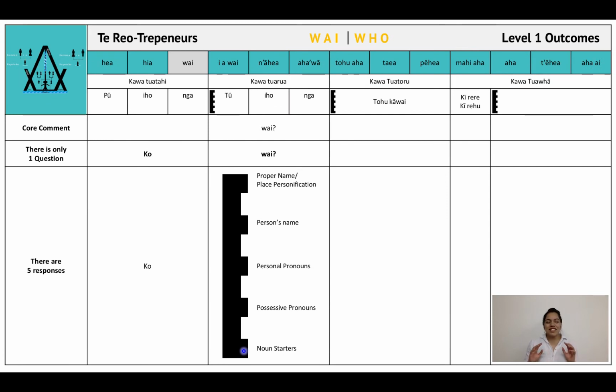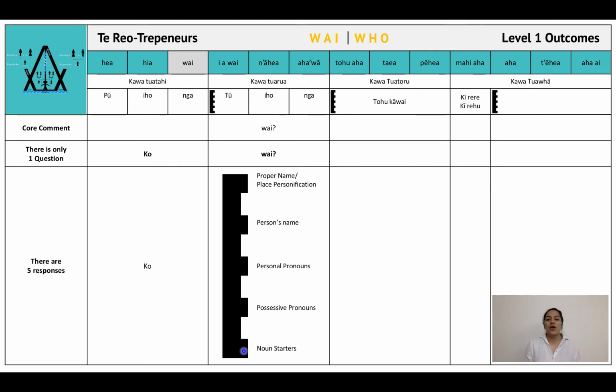Cool, so that is just a quick example of pretty much the drop-down menu that resides in the tohu kāwai. Now, what I'm going to do now is I'm going to give you an example. We'll go mā te reo tuakana, then mā te reo teina. Just an example of one thing from every rung of the tohu kāwai. Ka pai? Okay, here we go.